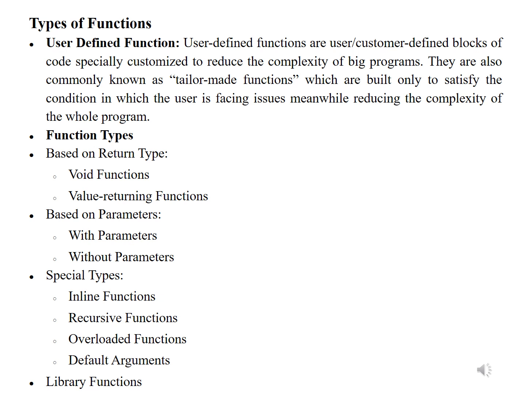Types of functions. User-defined function. User-defined functions are user or customer-defined blocks of code specially customized to reduce the complexity of a big program. They are also commonly known as tailor-made functions, which are built only to satisfy the condition in which the user is facing issues, meanwhile reducing the complexity of the whole program.